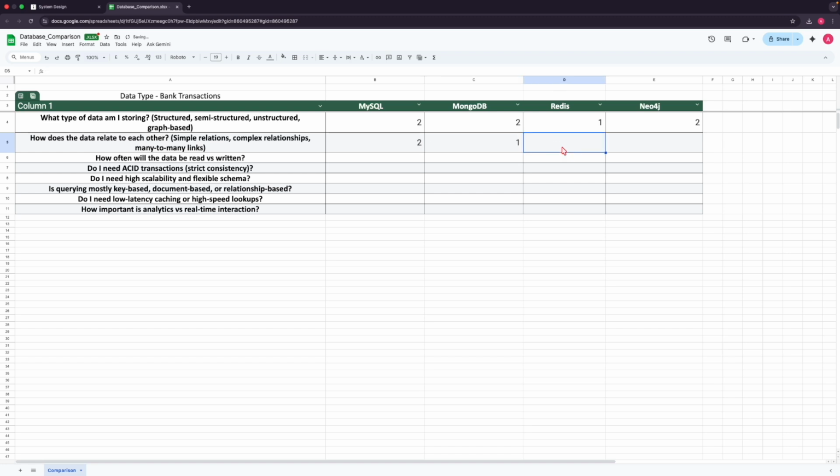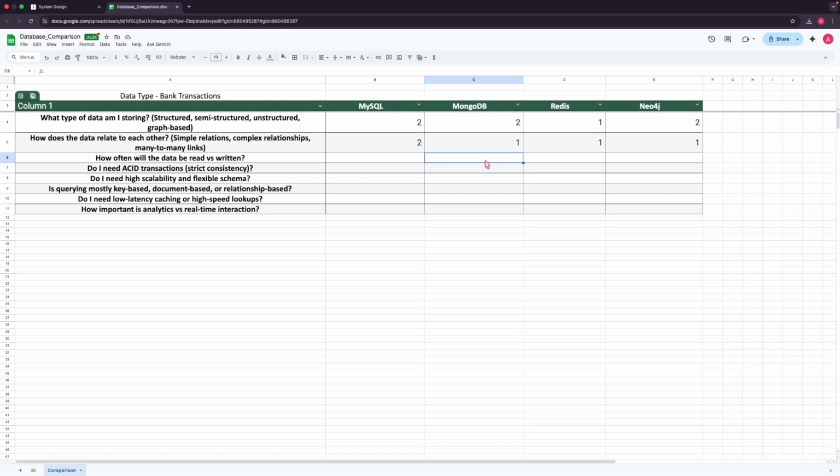Then what about Redis? Redis will definitely help us do it like Mongo, where we can add within one object, but that's not an ideal way. So that's the reason we can give it a 1. But will Neo4j help us do that? Yes, definitely we can add the data and create the relationship, but that's not an efficient way here, so we can just give it a 1. Giving the score of 1 means it's possible, but it's not recommended. We'll give a 0 only if it is not possible.